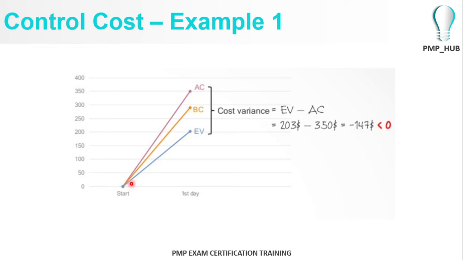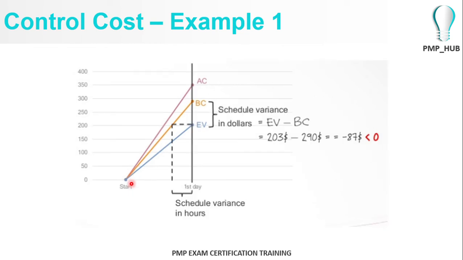The difference between the budgeted cost and the earned value, the planned value and the earned value, gives you the schedule variance. How inefficient you are, because you budgeted 100 trees at 2.9, but the earned value is 70 trees at 2.9. So 2.9 is constant.